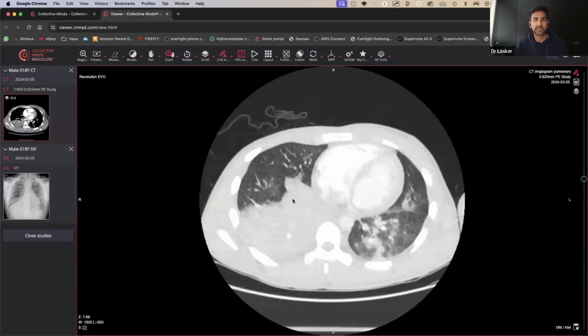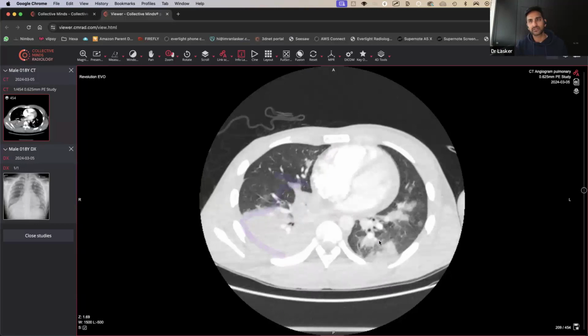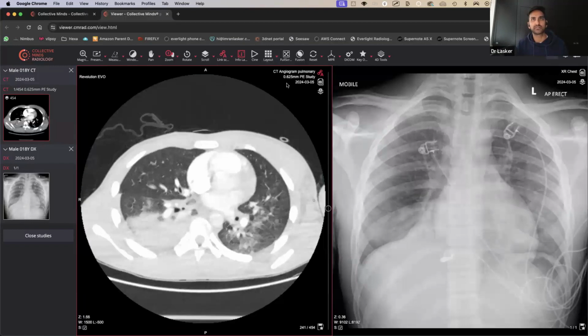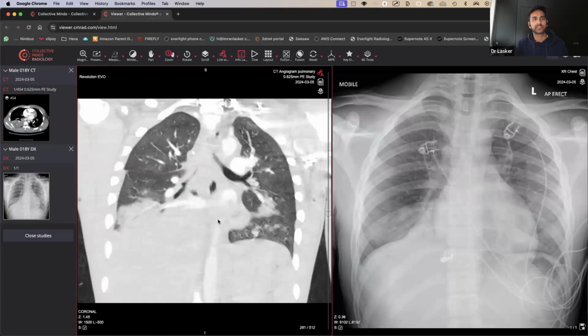Now, I wouldn't say it's collapse per se, because what you've got here is added volume rather than loss of volume, right? The right middle lobe was maintained, so it wasn't a right middle lobe. It's definitely going to be a right lower lobe. Here you actually do have a few areas of consolidated change. What I used to do, and probably a good thing to do, is have a look side by side. Then sometimes on this one, you can go coronal and just try and compare the two.